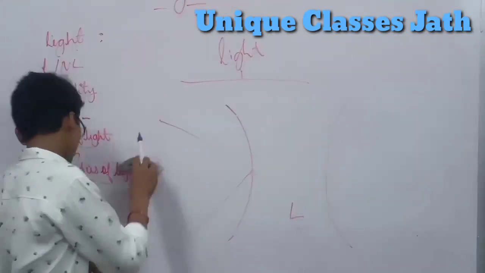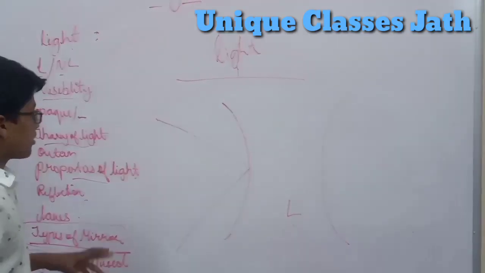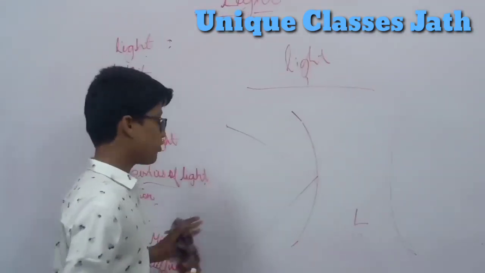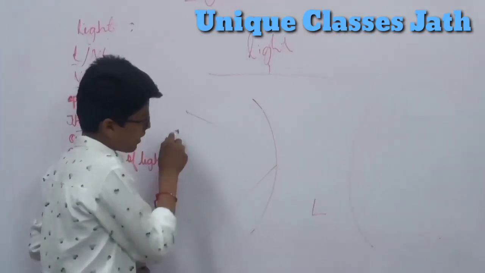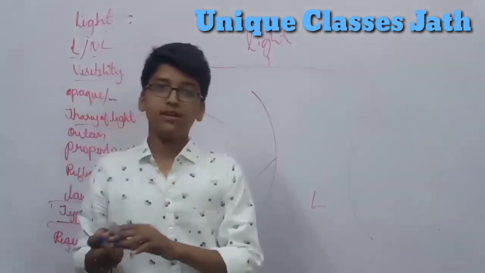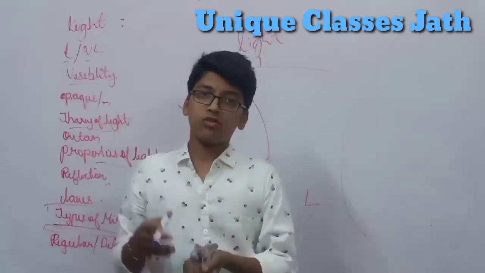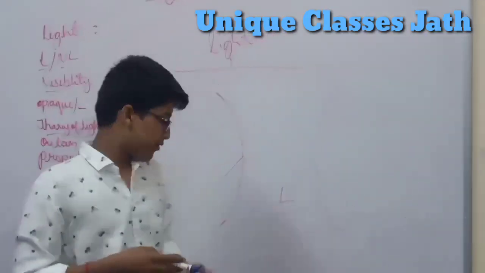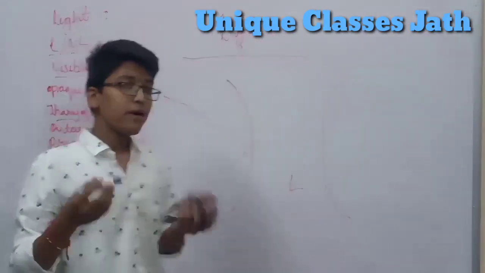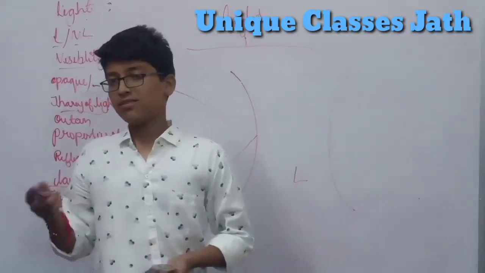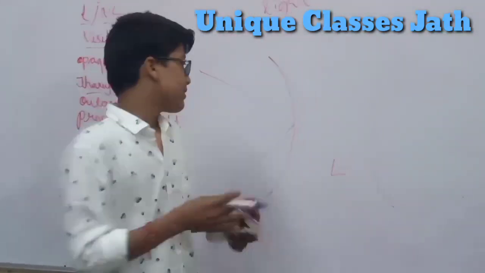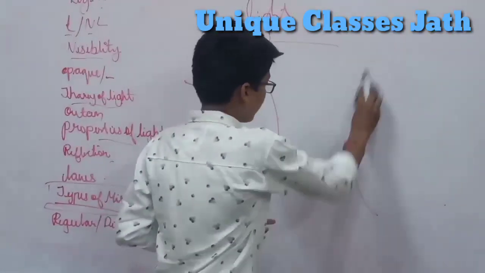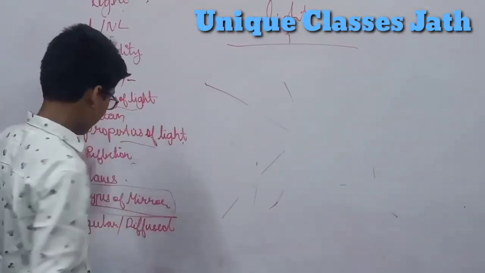So what are regular and diffuse reflection? Regular reflection gives parallel rays after reflection, and they follow the laws of reflection. But diffuse reflection gives rays that are not parallel, and they do not follow the laws of reflection. So this is what we have studied in this.